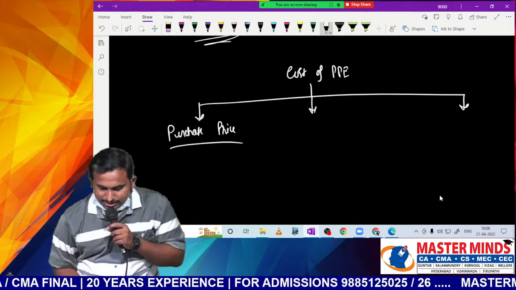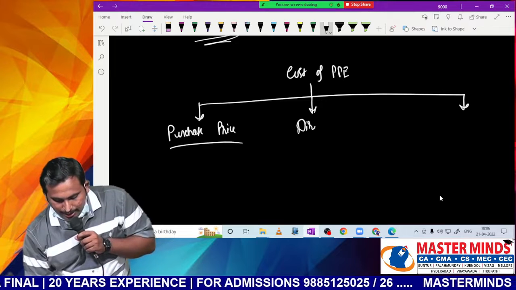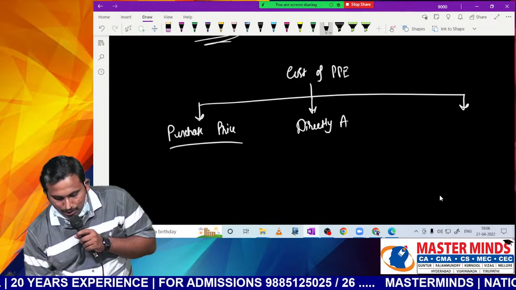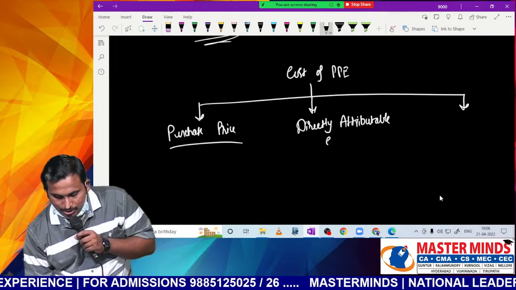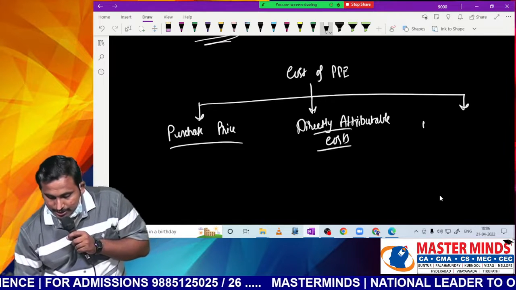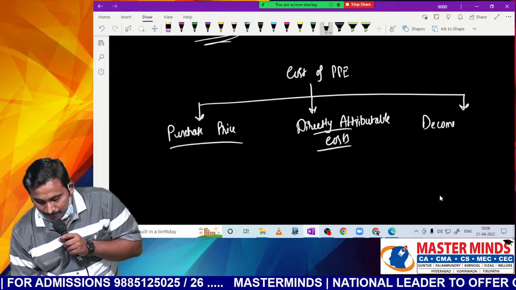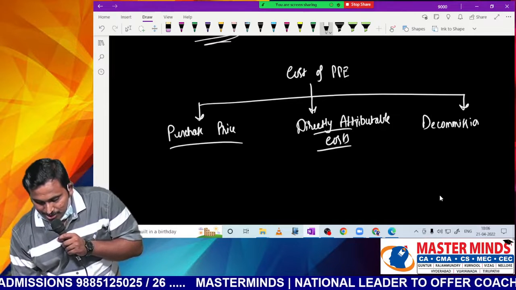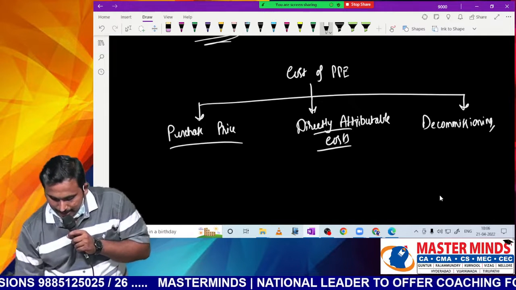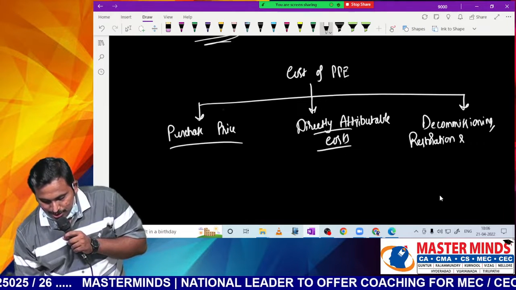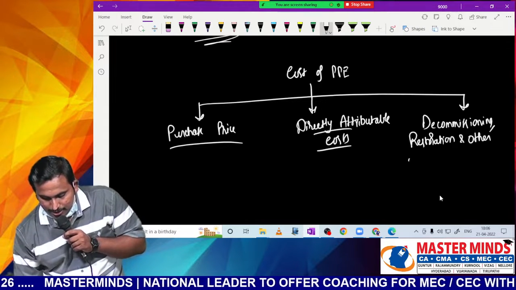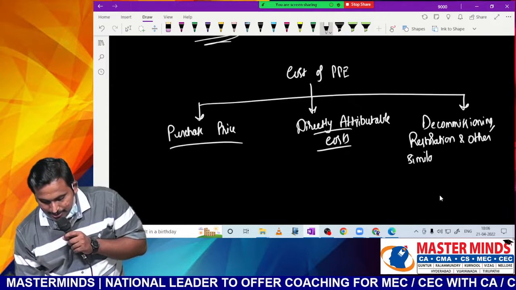The other one is directly attributable costs. The other one is decommissioning, restoration and other similar liabilities.